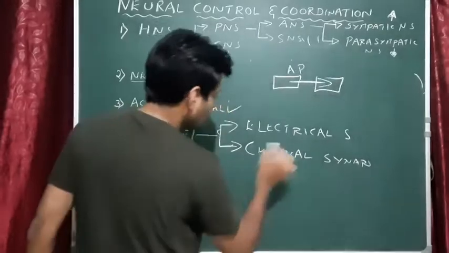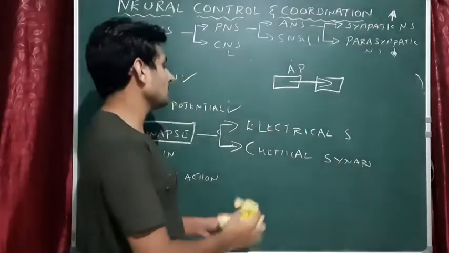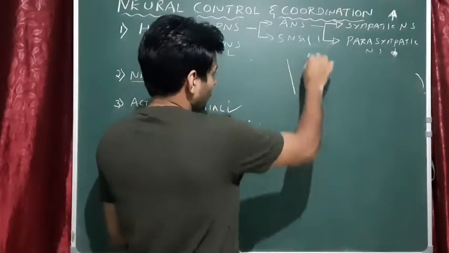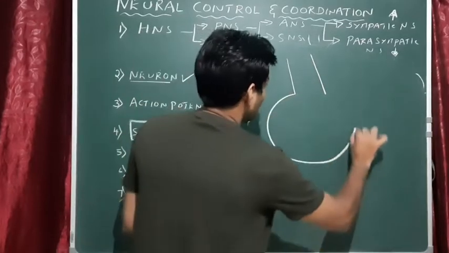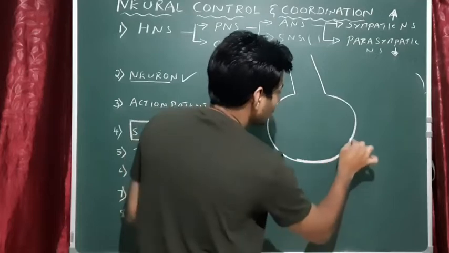Let me draw the chemical synapse diagram. This diagram is given in your NCERT, so there is a high possibility of getting a question. Very simple, very easy also. This is the synaptic knob of one neuron. This is the last or end portion of the neuron.